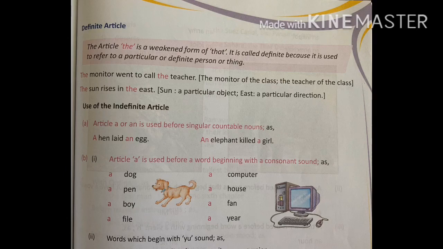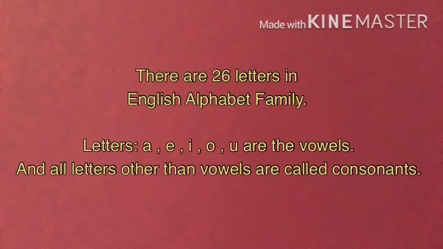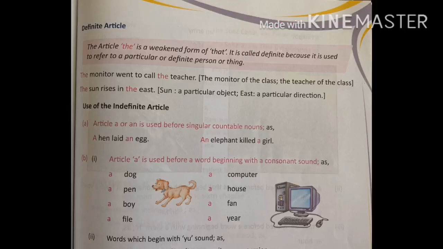Students, now we will learn the use of indefinite articles a and an. As we know, there are 26 letters in the English alphabet. Letters A, E, I, O, U are the vowels, and all letters other than vowels are called consonants. Article a or an is used before a singular countable noun. Singular means one and countable means the nouns which we can count.